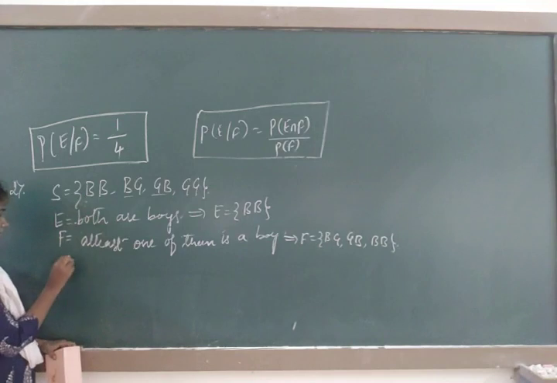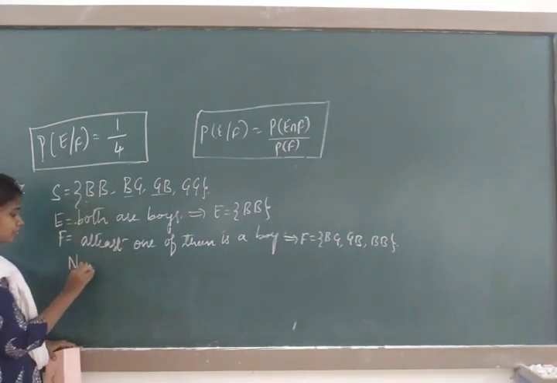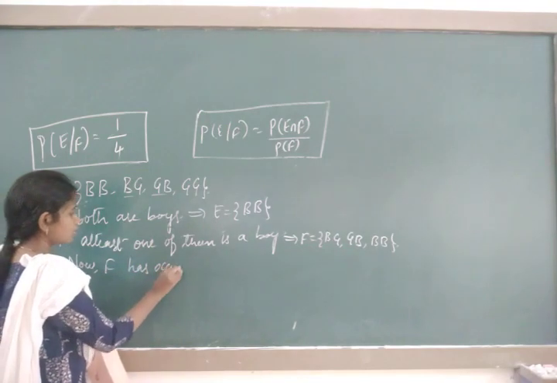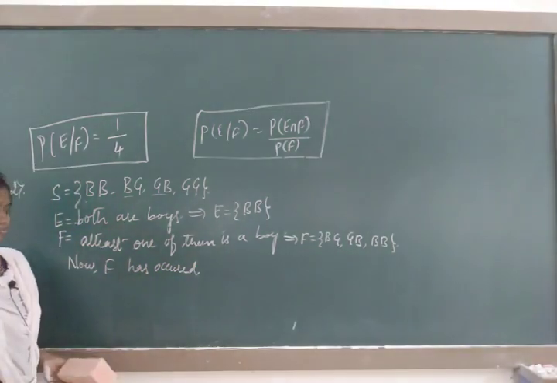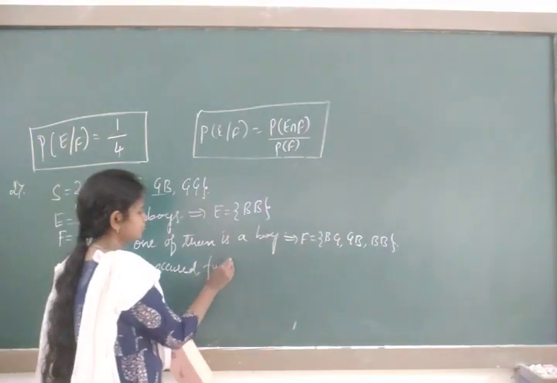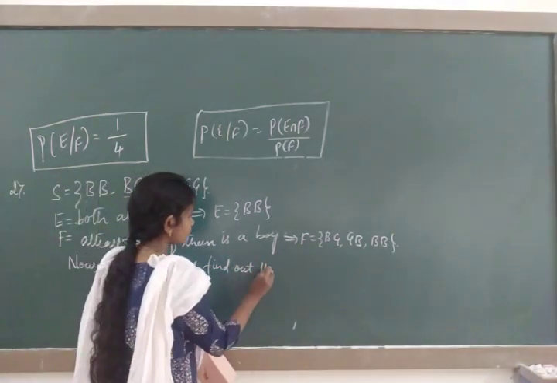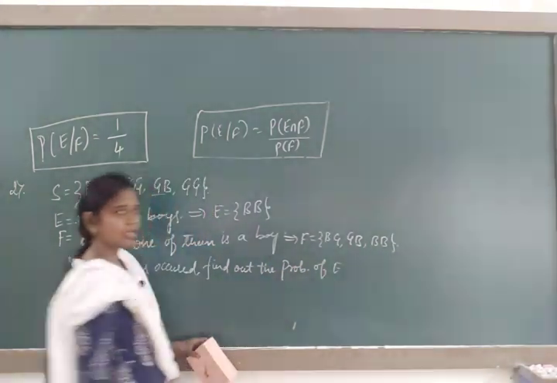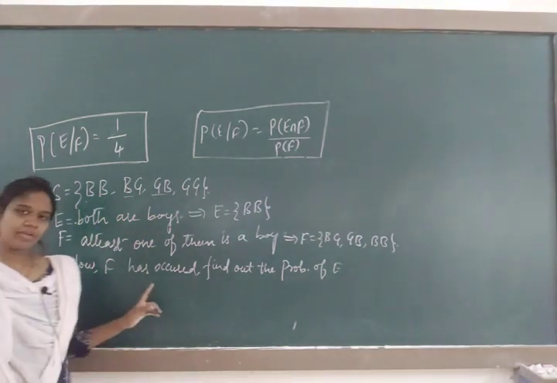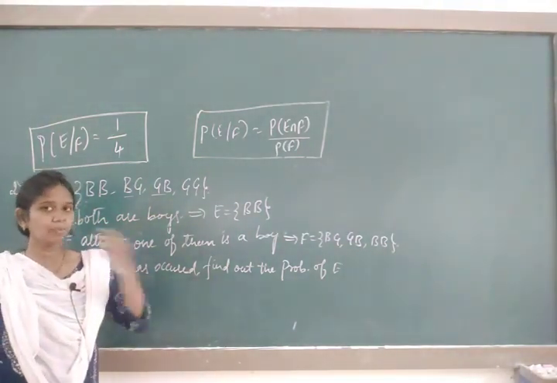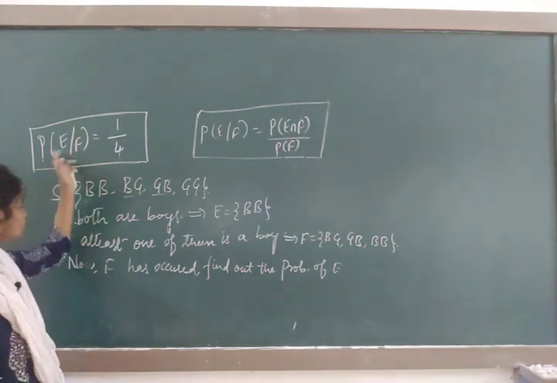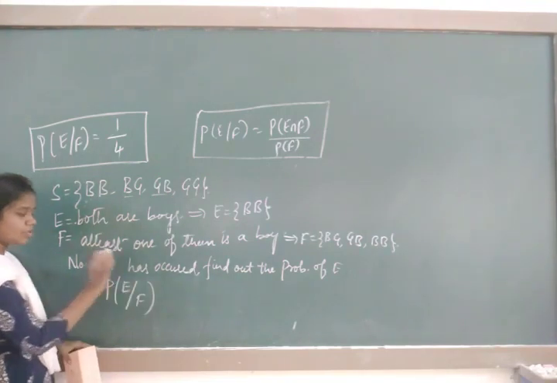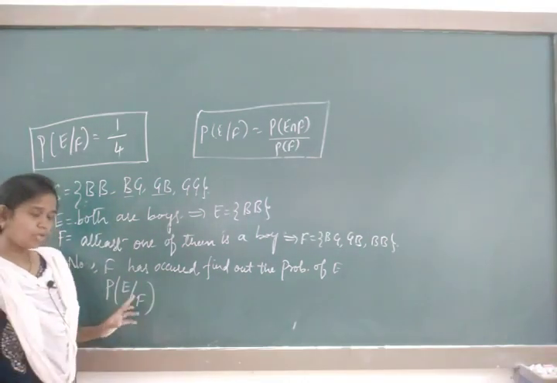Now assume that the event F has already occurred. Find out the probability of E. If F has already occurred and you have to find the probability of E, how do we write it? F has already occurred means we write it in the denominator. The probability you are finding goes in the numerator. P of E given F.